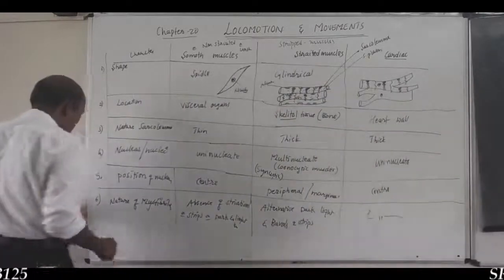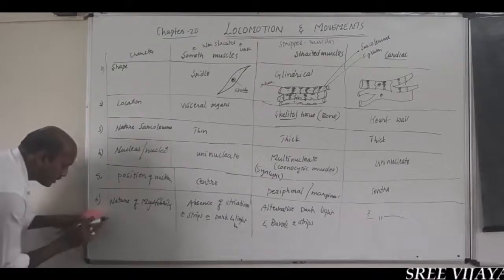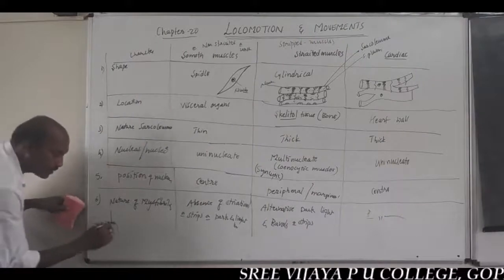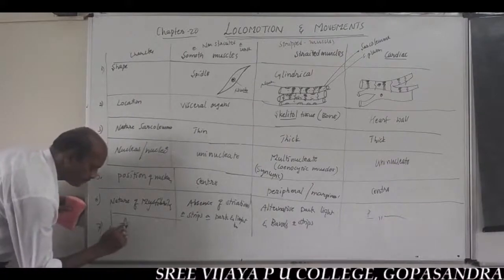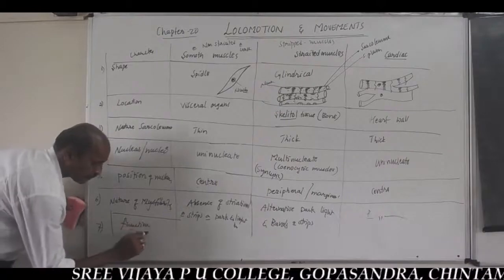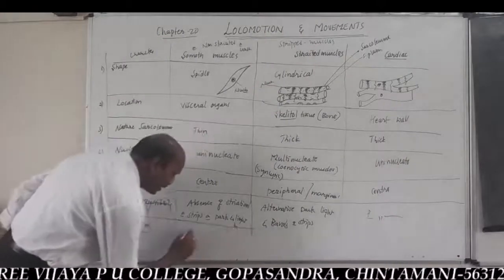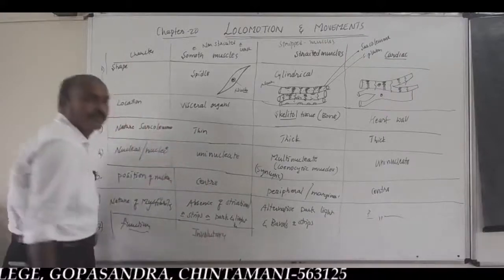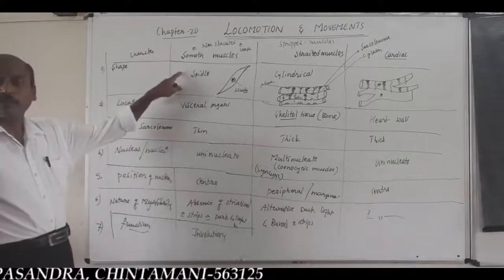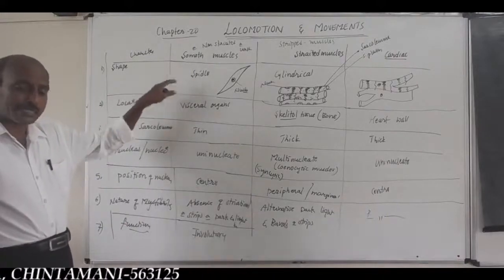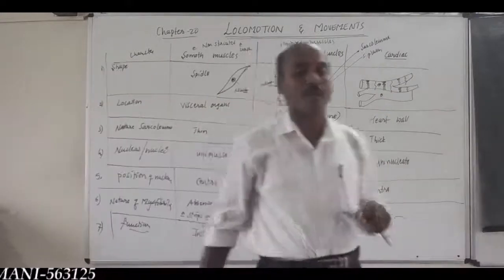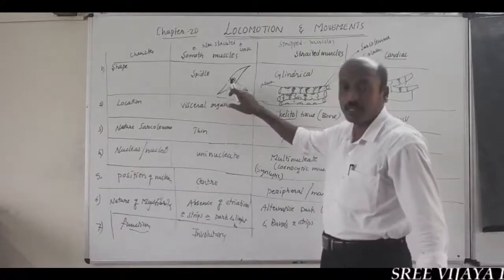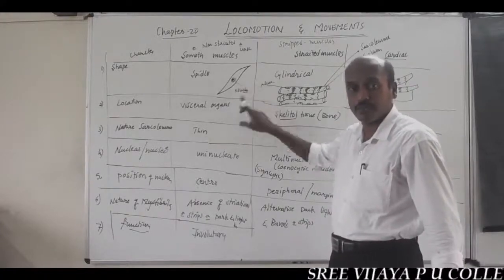And the next character is their action, meaning function, which is involuntary. It means the function of smooth muscles and cardiac muscles is not under the control of our willpower, our central nervous system. So they are called involuntary muscles.